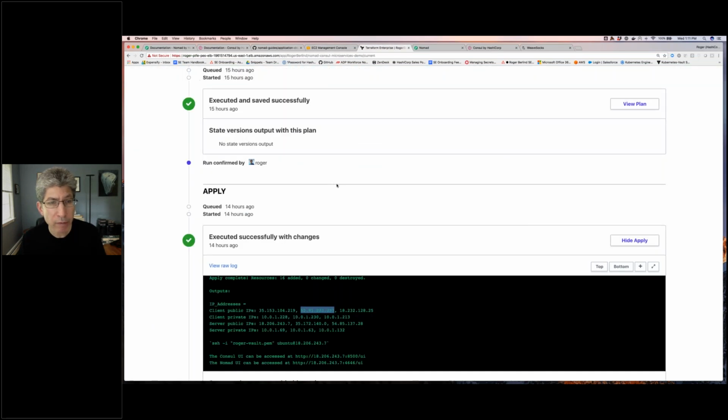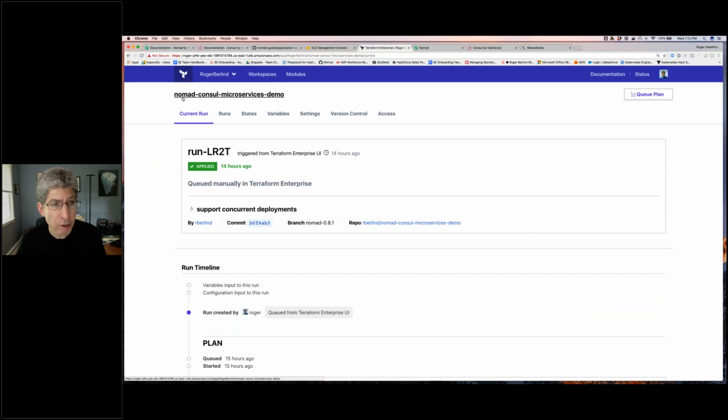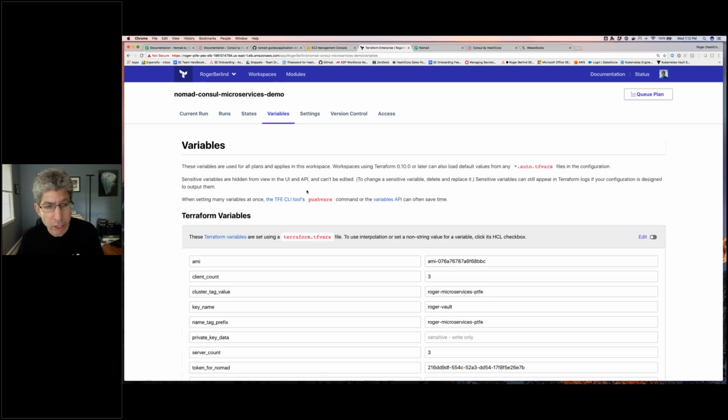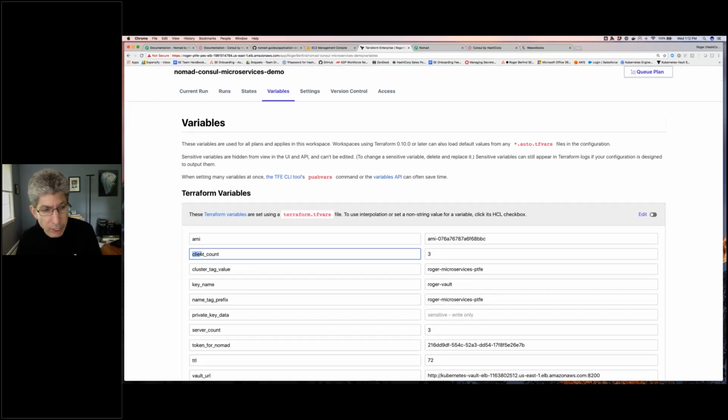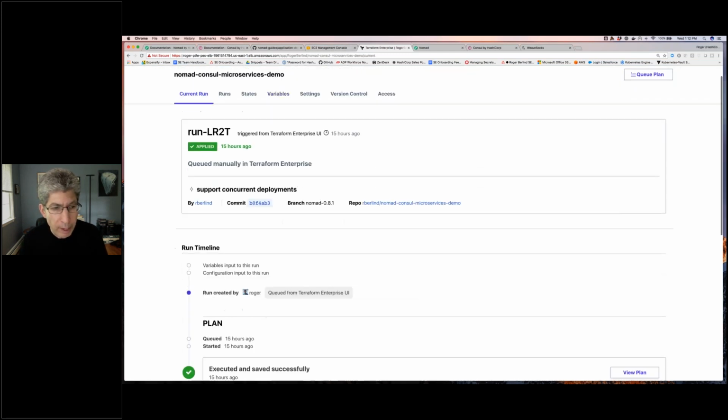If we look at Terraform Enterprise, I deployed this with Terraform Enterprise. I have a particular workspace here called Nomad Console Microservices Demo. This had a number of variables associated with it. And again, I'm not going to focus on Terraform, but I basically said here I wanted 3 clients, right? I wanted 3 servers. There's some other information that affects the names of these things. And we can see that this was deployed successfully.